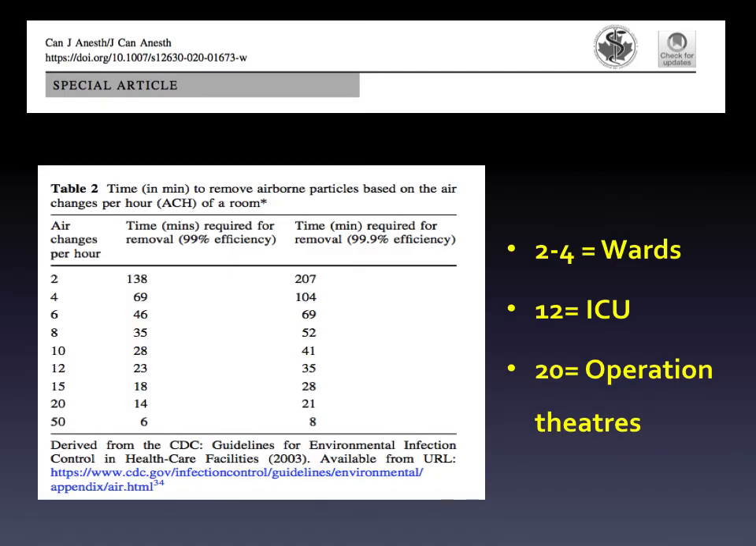So just to give you an example, if the air exchanges in your room are 2 to 4 per hour, which is the usual case for most general ward scenarios, the time required for removal of 99% of particles in this scenario would be 138 minutes. Similarly, if air exchanges are at a rate of 20 to 50, which is the scenario for most of our operation theaters, the room would be clear within 6 minutes.